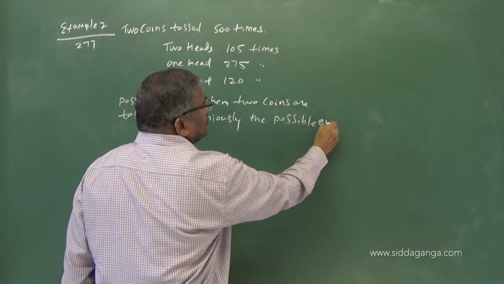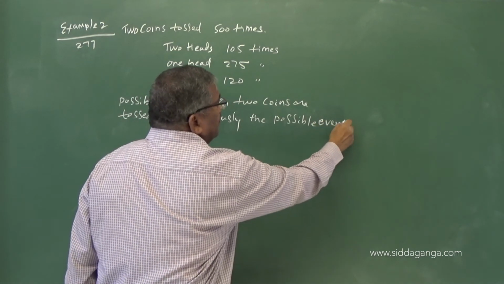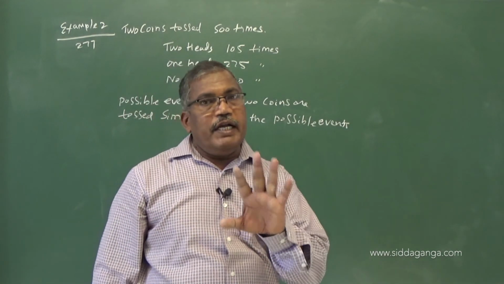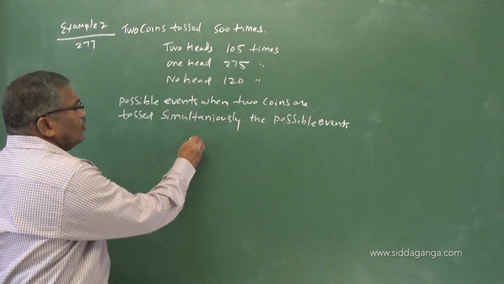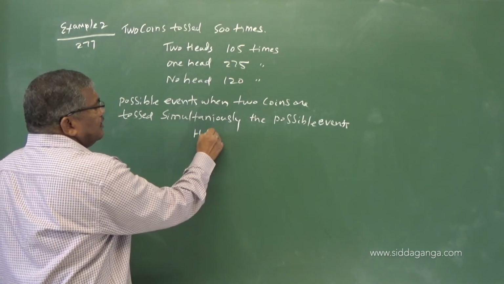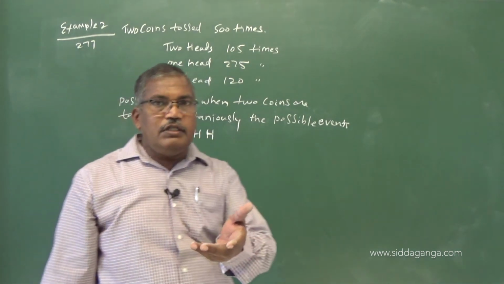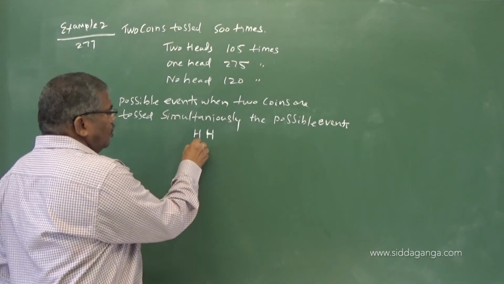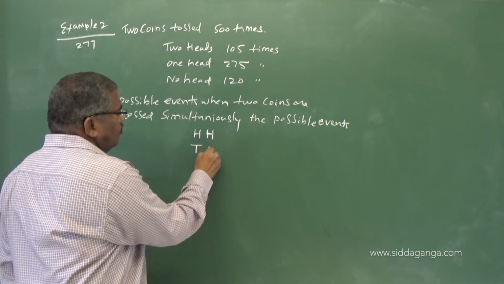One time you toss two coins, you may get both head, or you may get both tail.